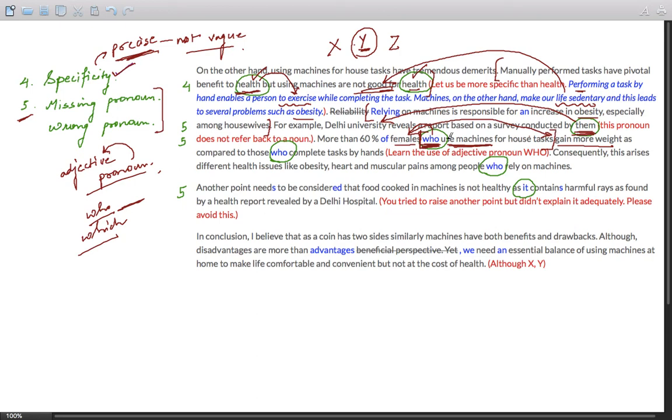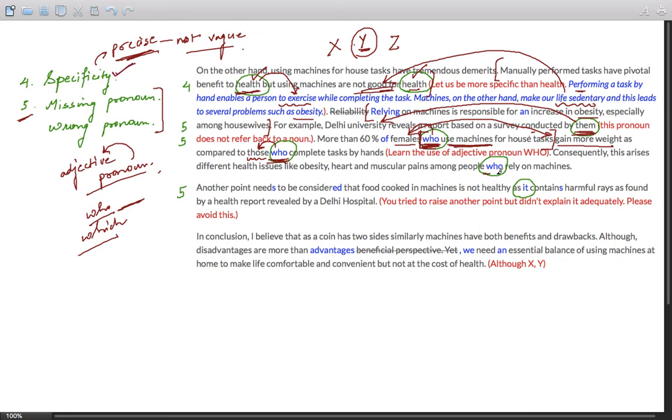Okay. So if you fail to use who over here, it seems as if household tasks gain more weight, which is structurally incorrect, as compared to those complete tasks by hand. Again, as compared to those. So this is a pronoun, and you need to refer back to this pronoun with an adjective clause, then adjective pronoun, I'm sorry. So who complete tasks by hand.